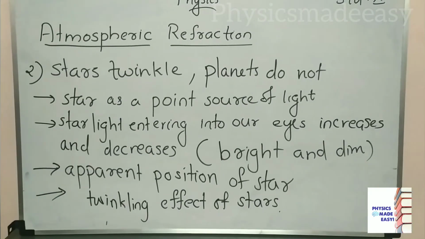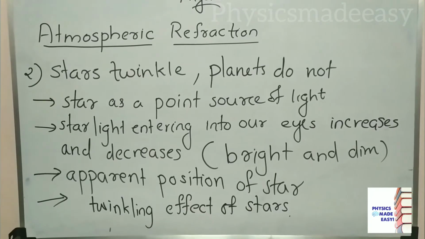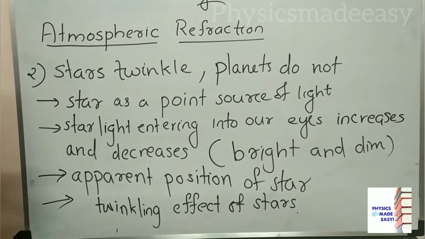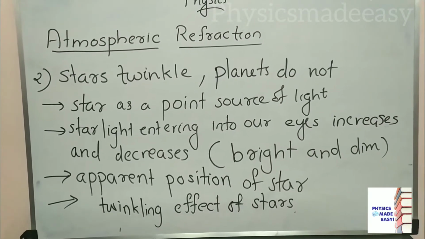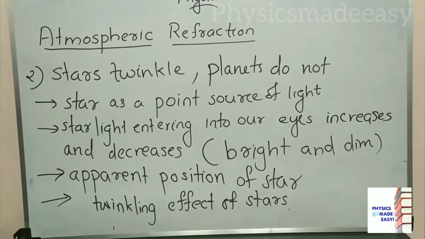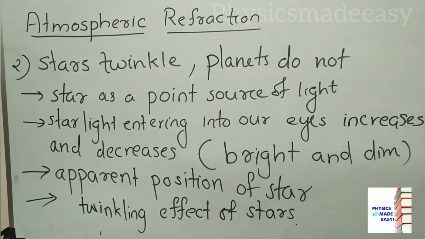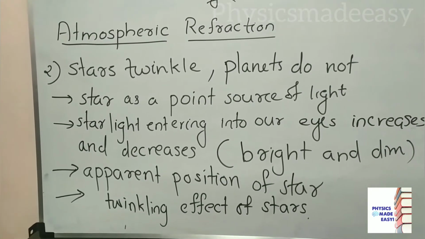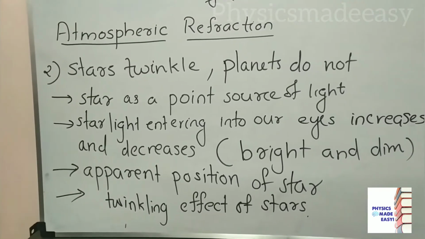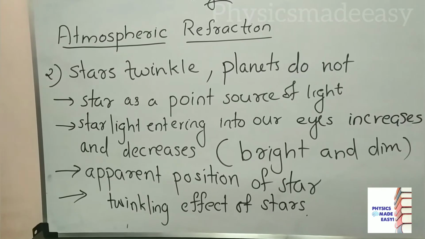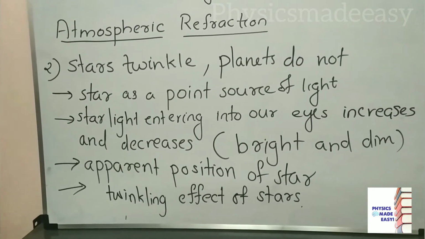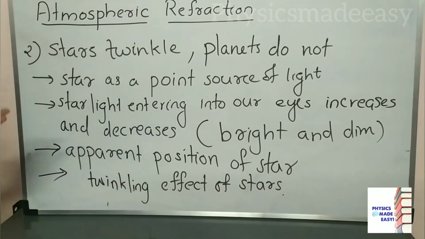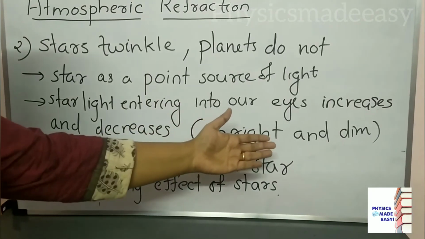We can explain the twinkling of stars on the basis of this atmospheric refraction. Here we have to consider the star as a point source of light. Stars are far away from us, so we have to consider each star as a point source of light. When the starlight enters our eyes, sometimes the amount of light is increasing and sometimes it is decreasing. What is the reason for that? That is due to the atmospheric refraction. If the starlight entering our eyes increases, we can see the star as bright, and if the amount of light is decreasing, then we can see it as dim.